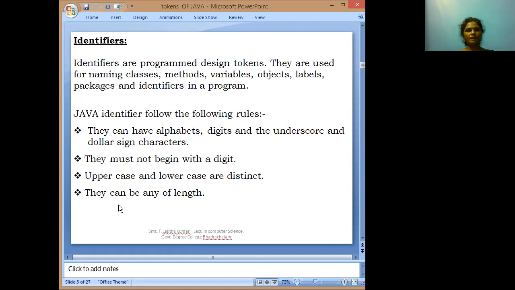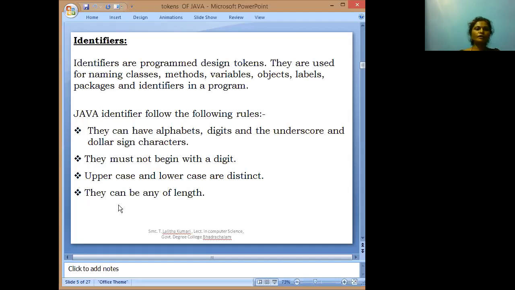The next concept is the identifier. Identifiers are the program design tokens. They are used for naming classes, methods, variables, objects, labels, packages, and interfaces in a program. Suppose we want to define an identifier, it has some rules. What are those? They can have alphabets, digits, underscore, and dollar sign characters. They must not begin with a digit. Uppercase and lowercase letters are distinct. They can be of any length.